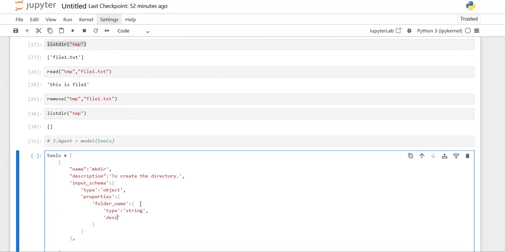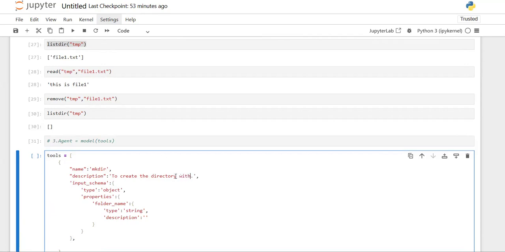And the description of this, that is, what it will do. If we provide the folder name, it will create the directory.